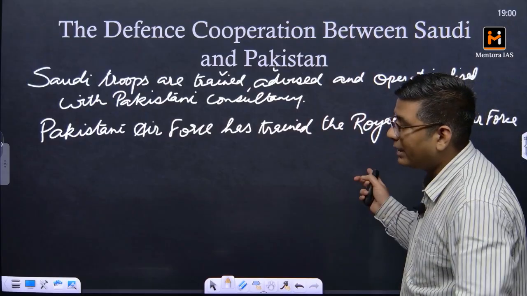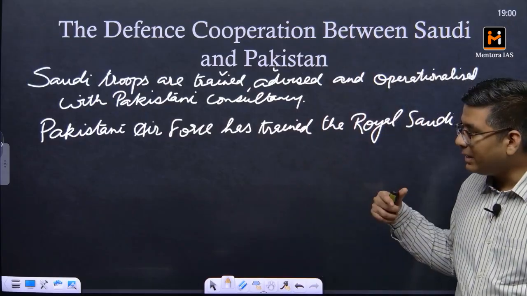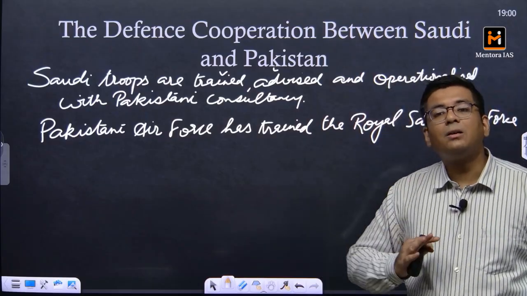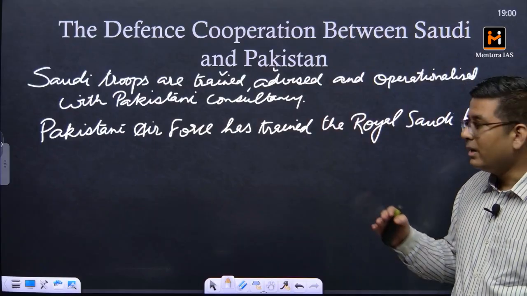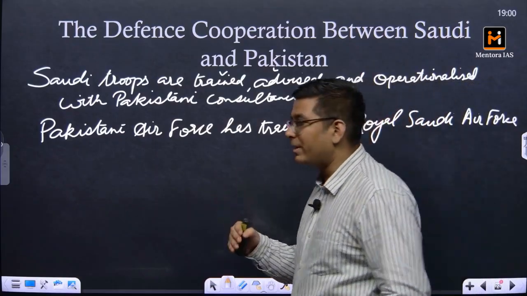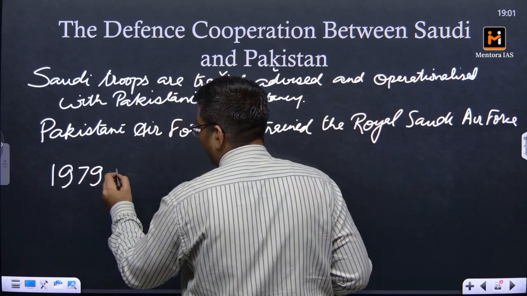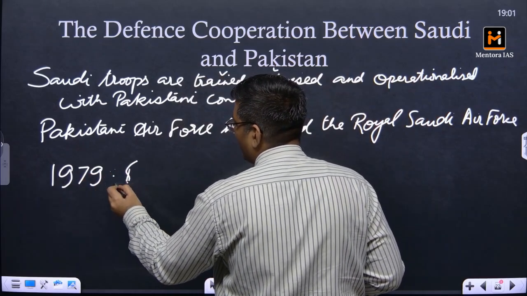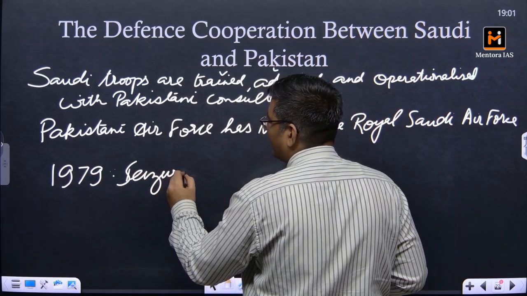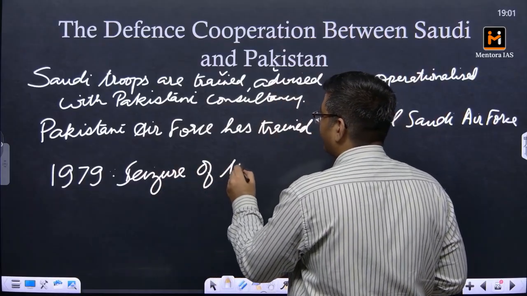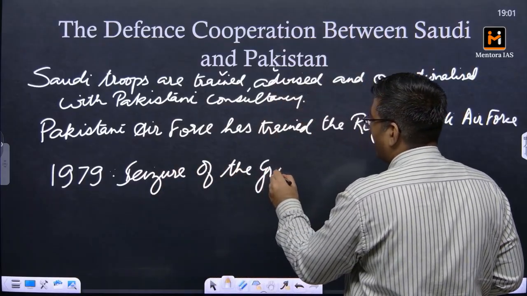Okay, now that is the next thing. Their defense cooperation has been a long thing in the past. Both of these troops basically coordinated in 1979, during the seizure of the Grand Mosque of Makkah.